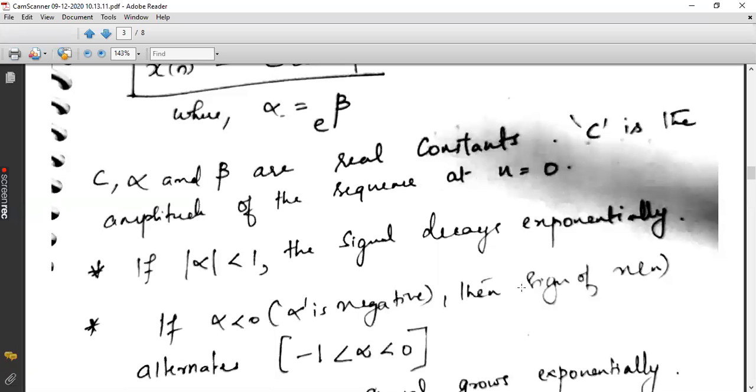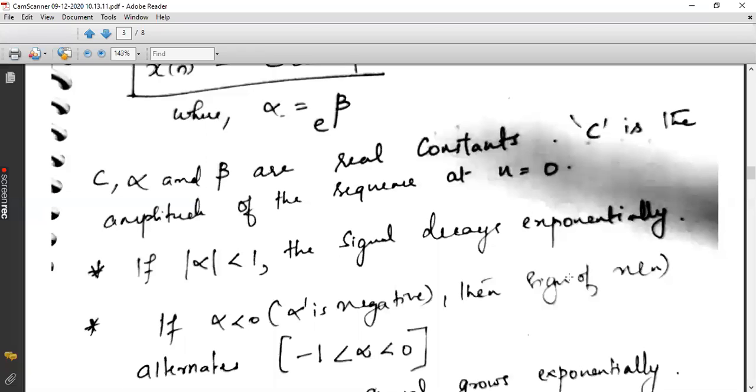In that case, the sign of x of n will alternate. It will be more clear when I go for the real graph. So as of now, just you can take down these 2 points. If mod alpha is less than 1, then the signal will decay exponentially.